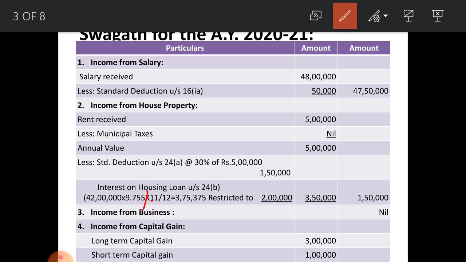Okay. That total deduction amounts to rupees 3,50,000. So, income from house property amounts to rupees only 1,50,000.